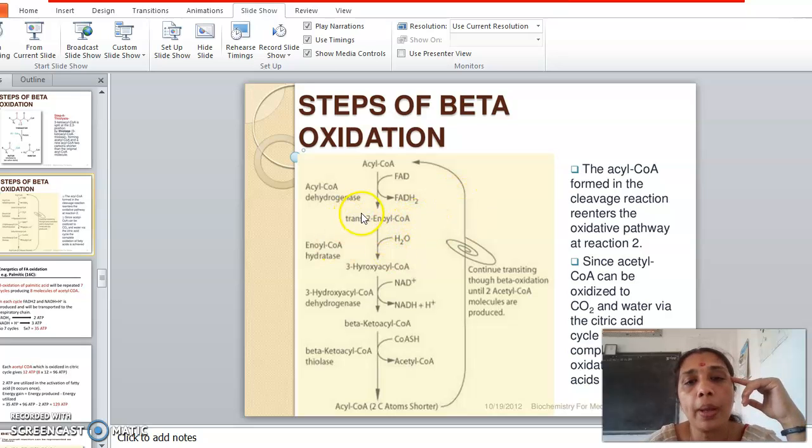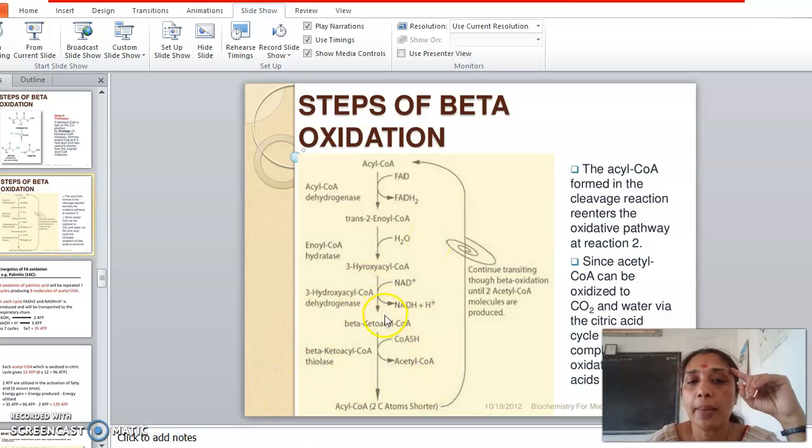This trans-2-palmitoyl-CoA is acted upon by hydratase enzyme, that is, water is introduced, and 3-hydroxy-acyl-CoA is formed. That is, the double bond introduced was again removed by means of a water molecule, and a hydroxyl group was introduced on the 3rd position.